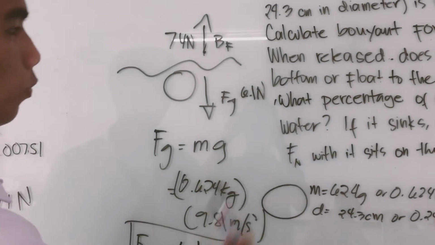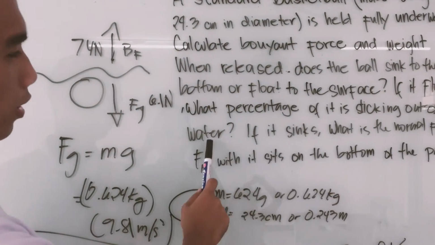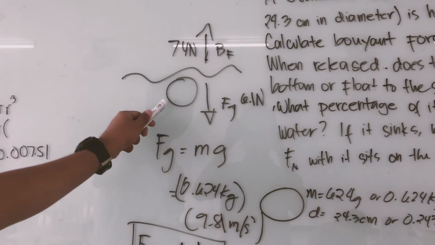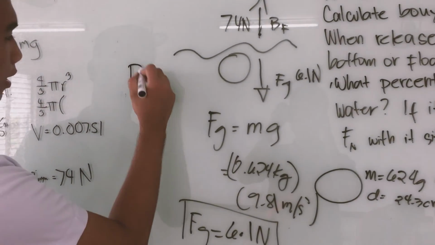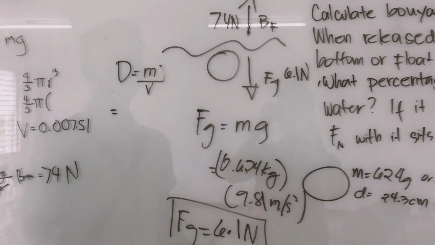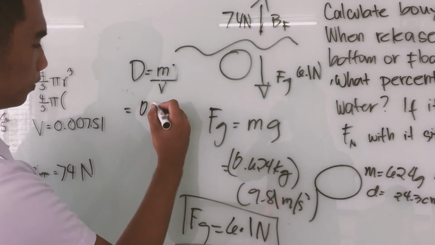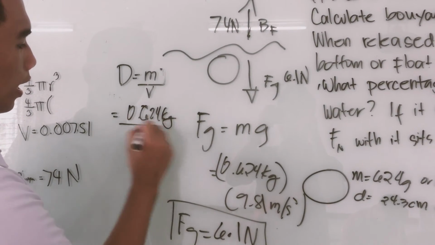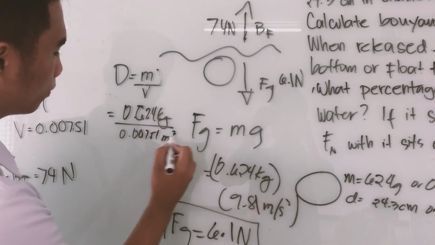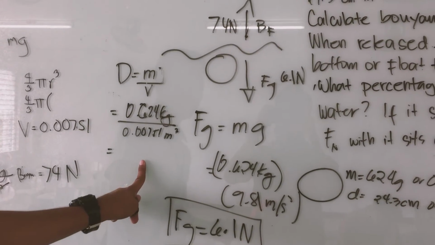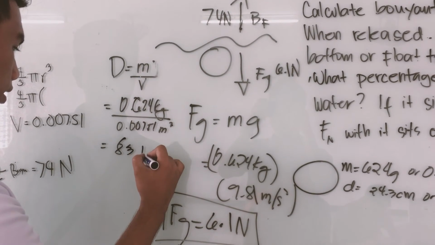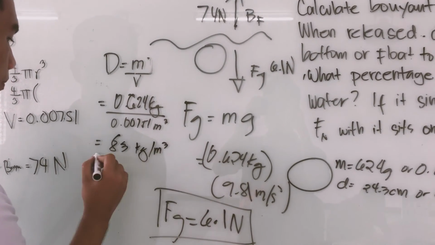Next, the question is what percentage of it is sticking out of the water? To get the percentage, we need to find the density of the ball compared to the water. Density is mass over volume, right? We know that the mass is 0.624 kilograms and the volume is 0.00751 meter cubed. So the density would be 83 kilograms per meter cubed.